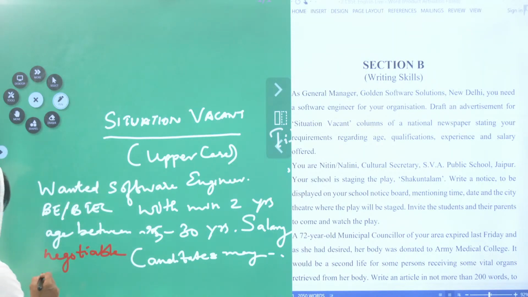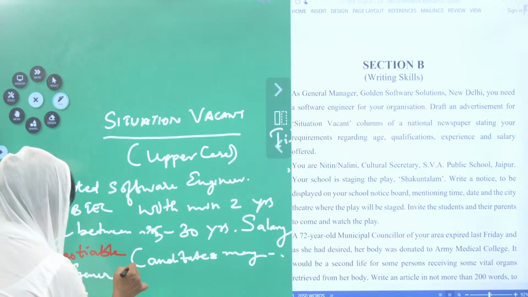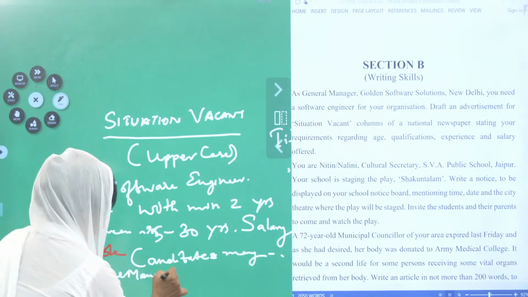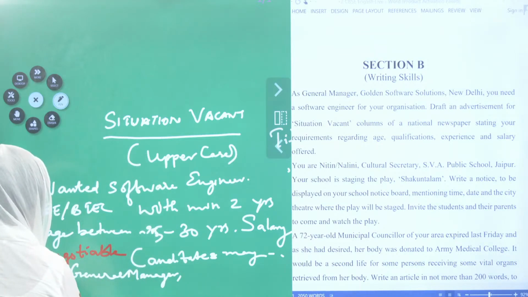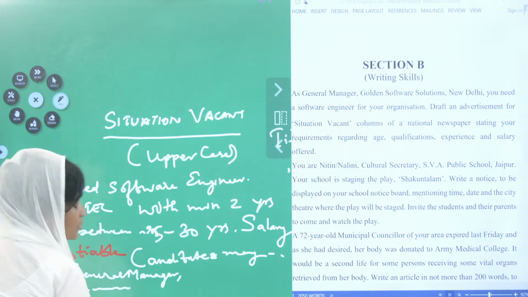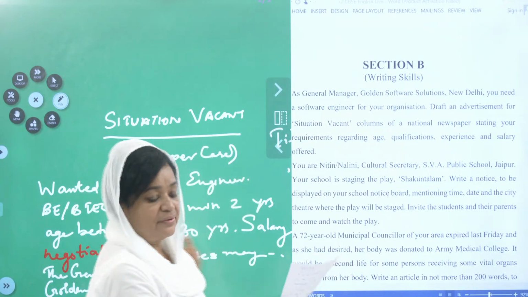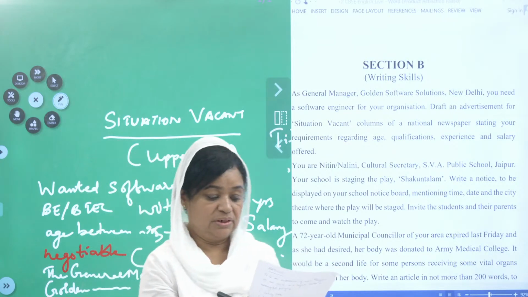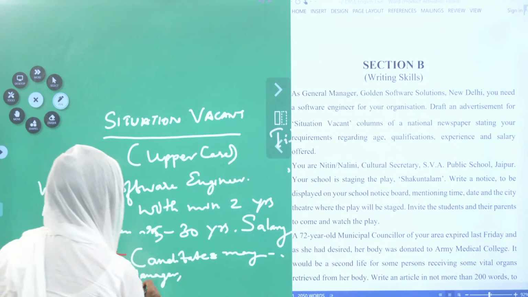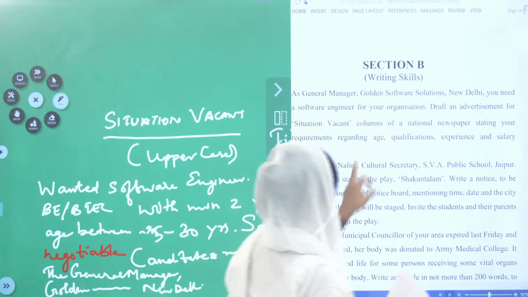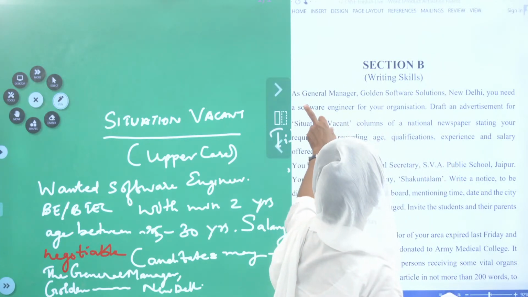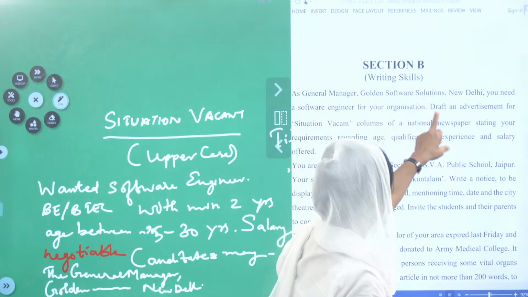Where do you write? You write in the next line: the General Manager, Golden Software Solutions. You have to write on the left side, and then what else? Place, New Delhi. That should also be there. They have given it in the question, see. The address is General Manager, Golden Software Solutions, New Delhi.